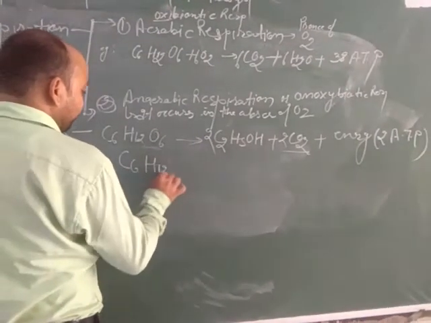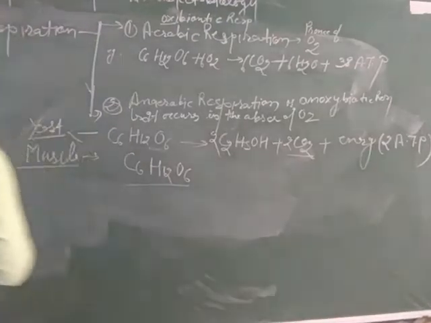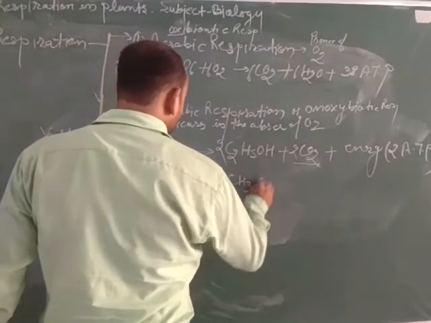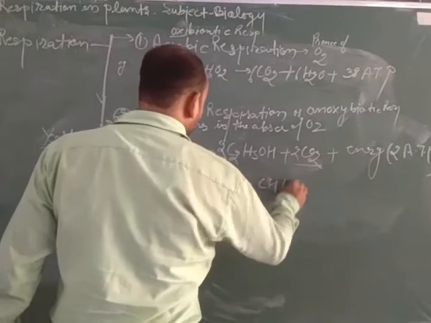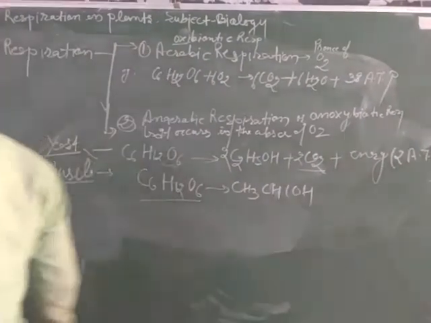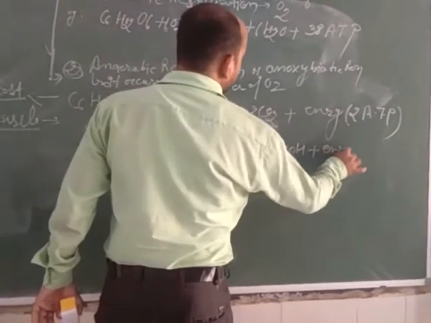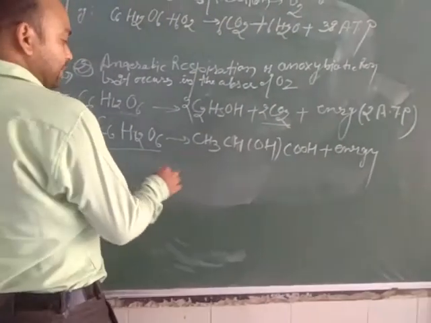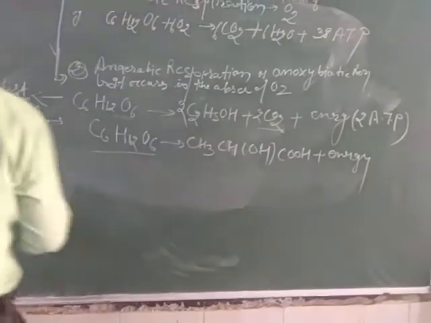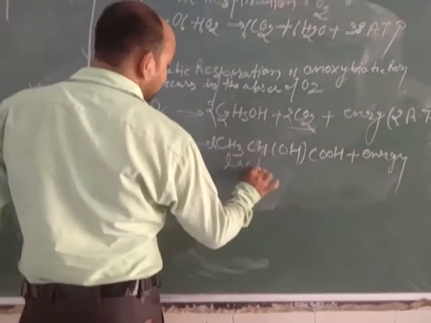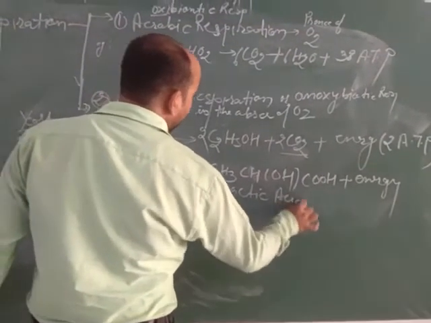When glucose breakdown takes place, lactic acid, CH3CH(OH)COOH, is formed plus energy. A very small quantity of energy is released here. For balancing it, we have to put a coefficient nearby. This is lactic acid, which gets deposited in our muscles.